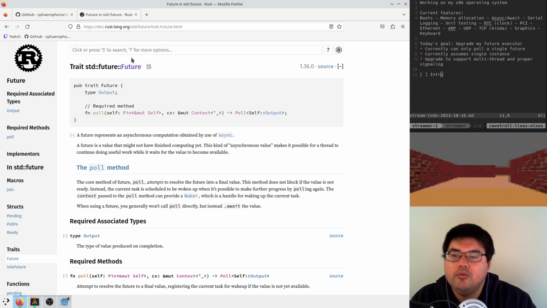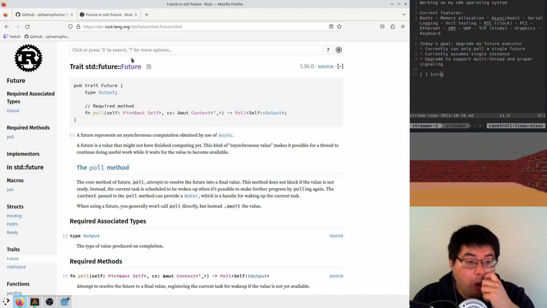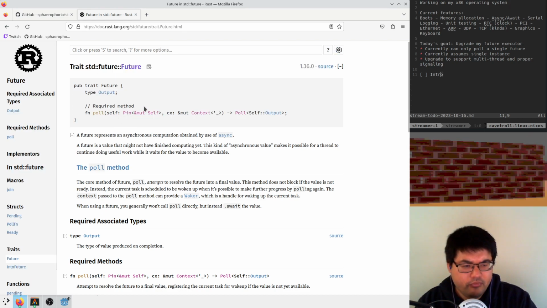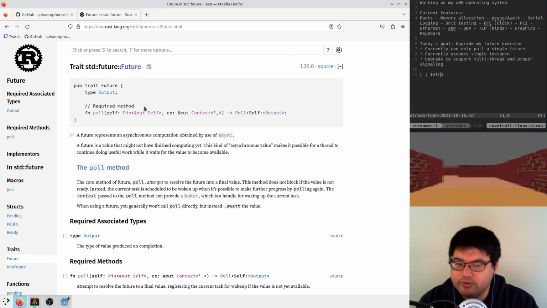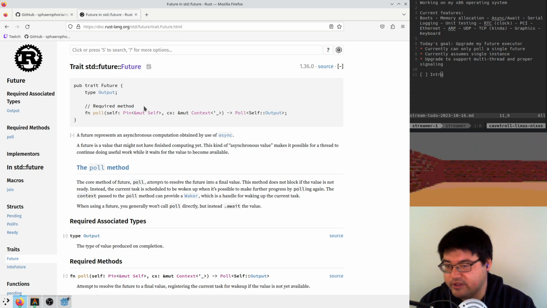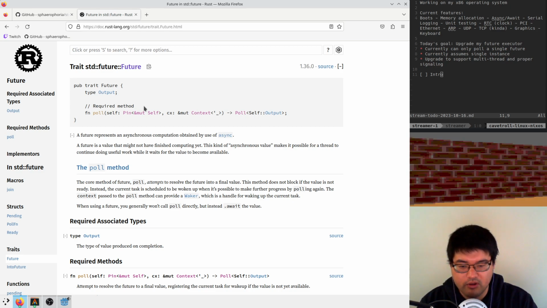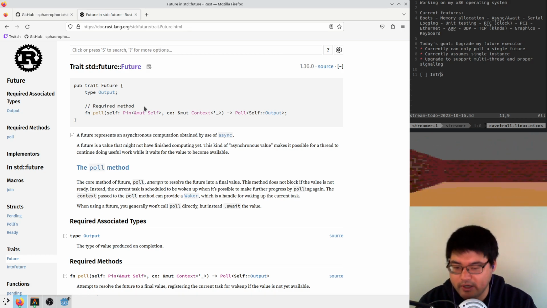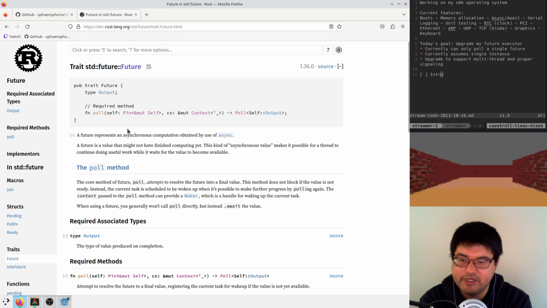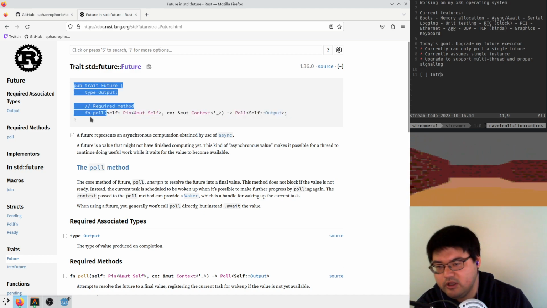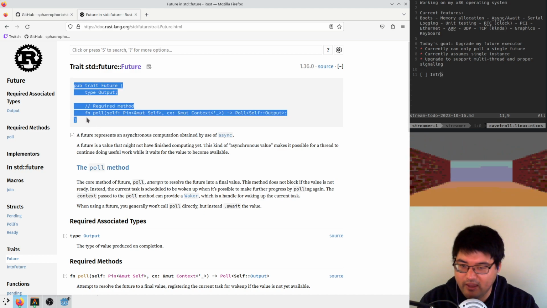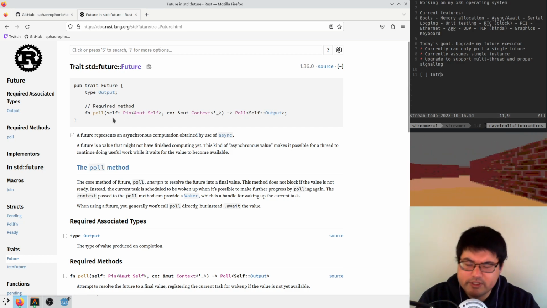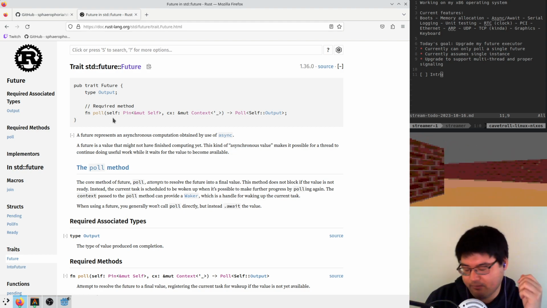And what happens is you have this future, and all the async thing does is an async function just creates one of these futures. So it's up to users of these futures to put them somewhere where they will be run until polled at a reasonable rate. A very, very naive implementation would just call this poll function over and over and over again as fast as you can until it says it's ready to go. But a more intelligent thing to do is you poll it and it says, I'm busy, right?